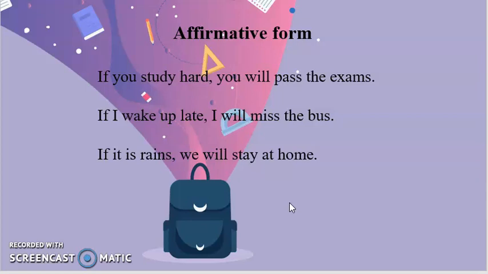If I wake up late, it is possible that I miss the bus to travel to work. And the third one: if it rains, we will stay at home. That is possible. If it rains tomorrow, we will stay at home. That is an affirmative way.